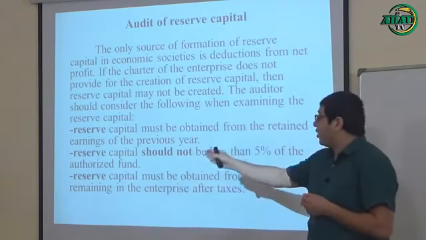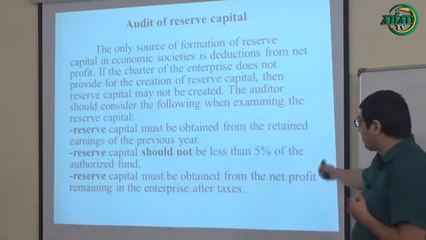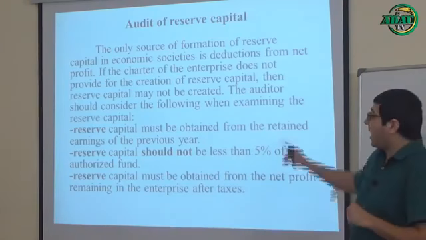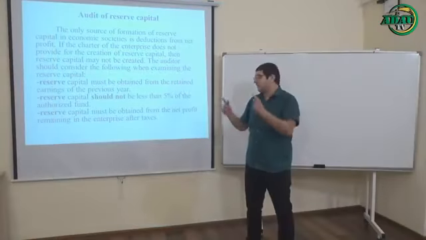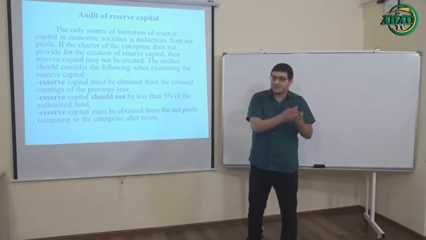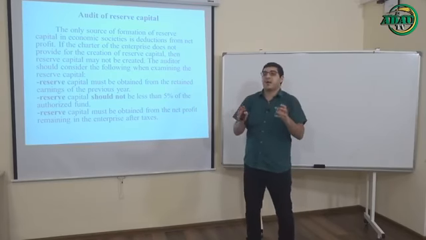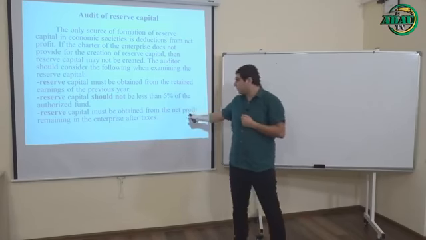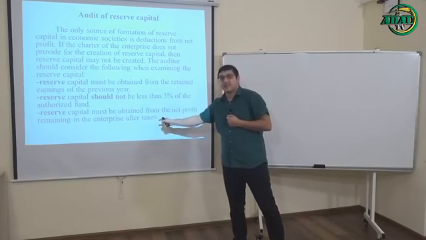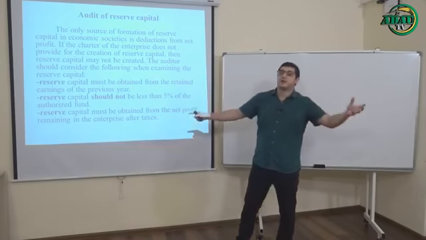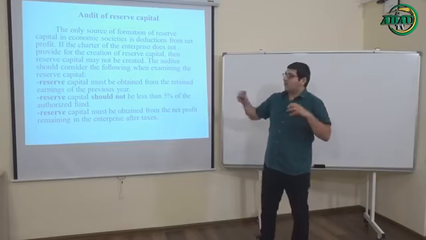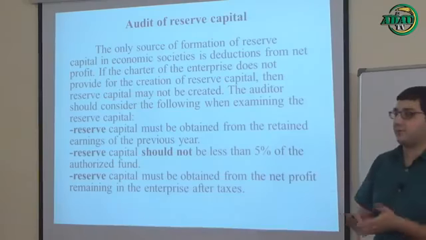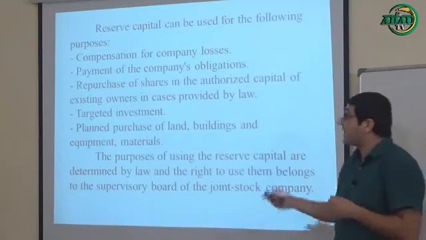Okay, reserve capital must be obtained from the net profit remaining in the enterprise after taxes. Again, the same thing. I have already explained the difference between our net profit and our income. Reserve capital cannot be obtained from our income, it can only be obtained from our net profit, that is, net profit remaining in the enterprise after taxes and some other costs. Okay, so we have learned that there are three main factors that auditors must check during the checking process. Let's continue with our next slide.